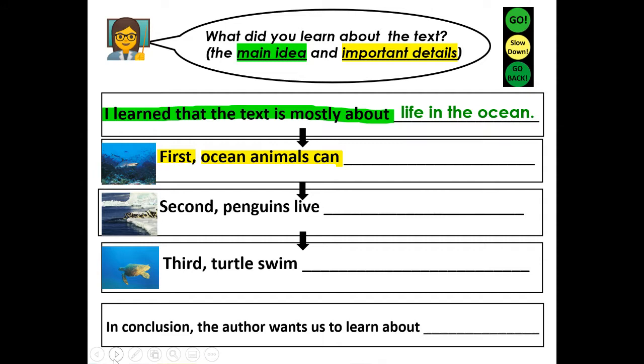So make sure you say your complete sentence, finish that sentence starter. First, ocean animals can. Then push pause and write your first yellow sentence. First, ocean animals can. So push pause, and when you're finished writing your first yellow sentence, push play for your second yellow sentence.